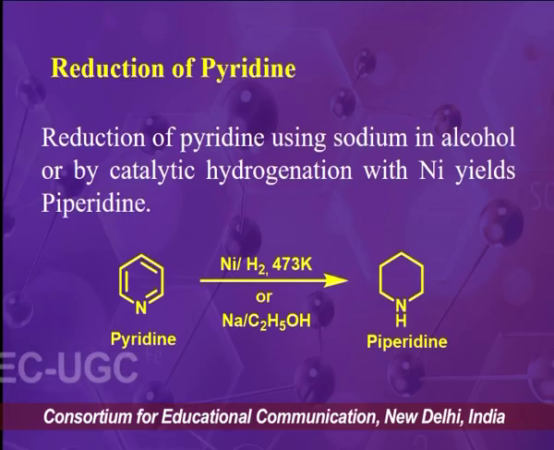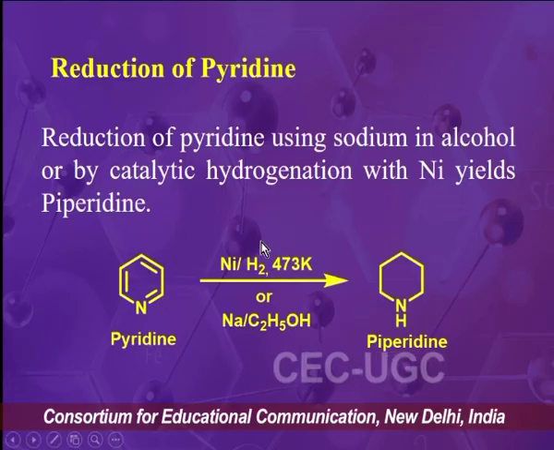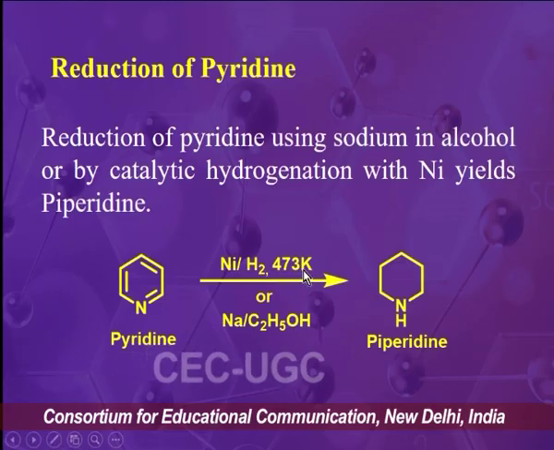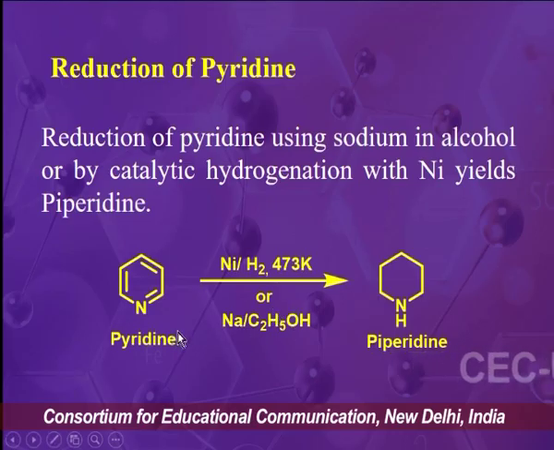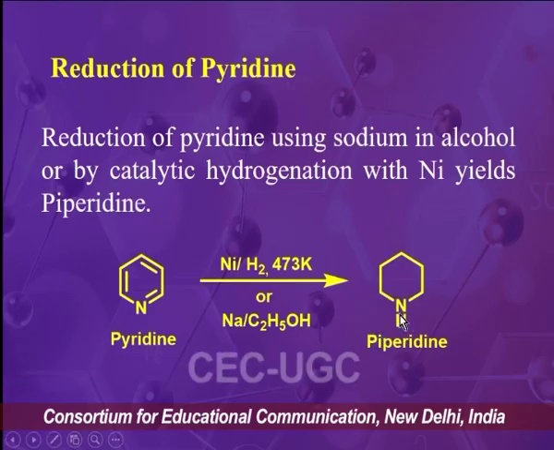For that we can use different kinds of reducing reagents. So when we use nickel on hydrogenation at 473 Kelvin, or we can use sodium in ethanol, then pyridine undergoes complete reduction and will produce piperidine as the final product.